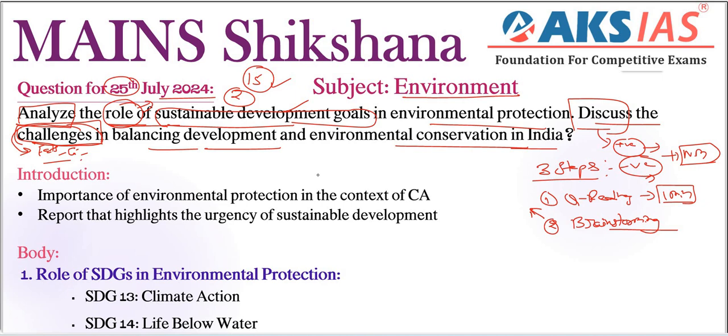Here, what are the sustainable development goals? We need to define them, recalling a standard definition, and we have a total of 17 goals to remember. We can write at least 4 to 5 in this particular answer. Out of all, we need to include India's important initiatives here, right?